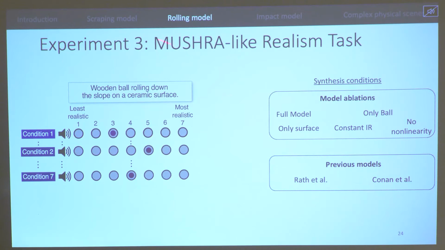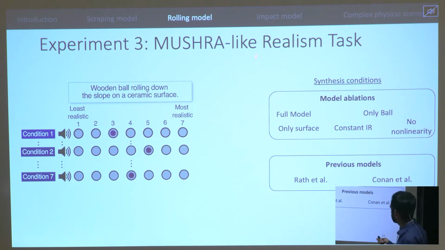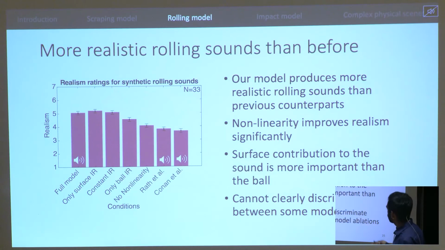We did a similar experiment with the MUSHRA-like realism task as experiment 1, and what we found was that our model and some of our model lesions were rated much more realistic than previous models. Just to give you an idea, this was rolling up a slope from Rath et al., and this is rolling up a slope from our full model.